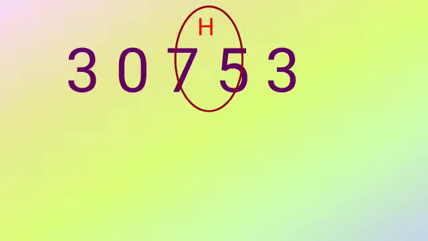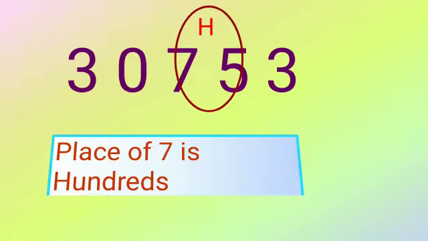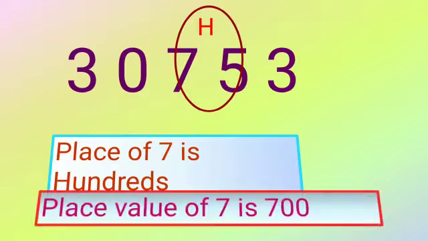I have circled the 7 and its position is third. Third means H. Explaining it another way: 1, 2, 3. 3 means H. H means 100. So the place of 7 is 100 and the place value of 7 is 700. Is this clear? No need for confusion.